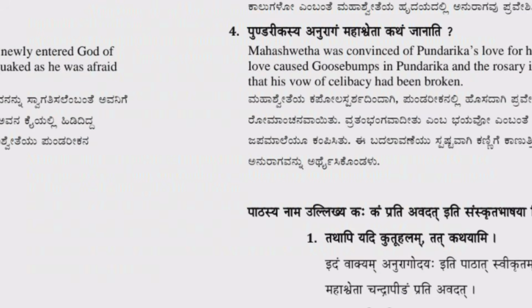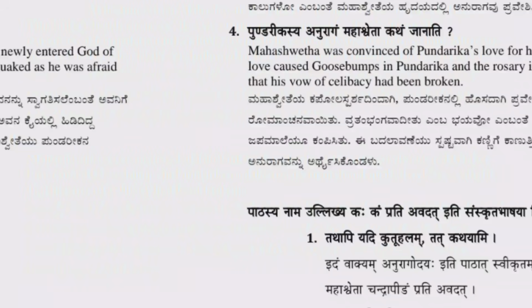Fourth question is Pundarikasya Anuragam Mahashweta Katham Janati. How did Mahashweta come to know about the love of Pundarika? Mahashweta comes to know the love of Pundarika, that has come in the lesson Anuragodayaha.